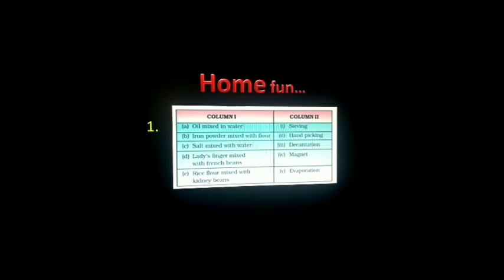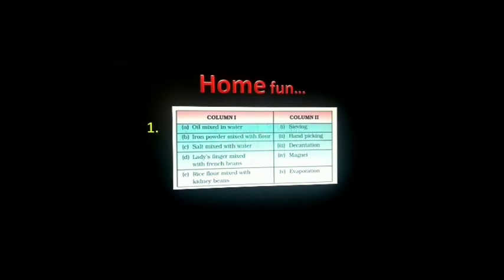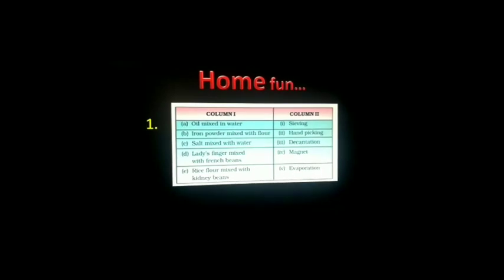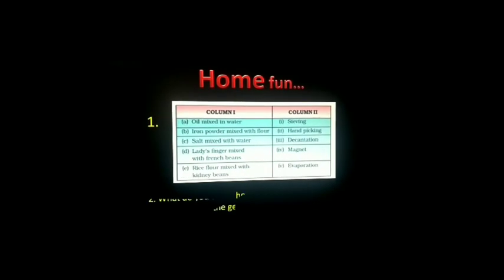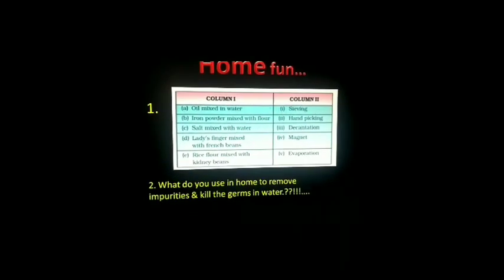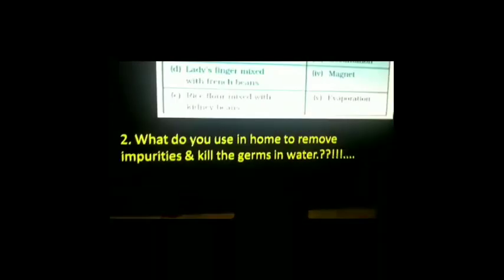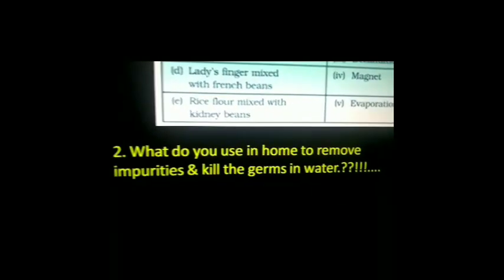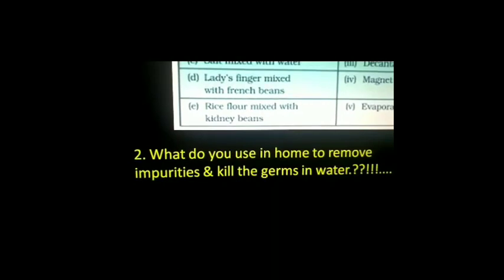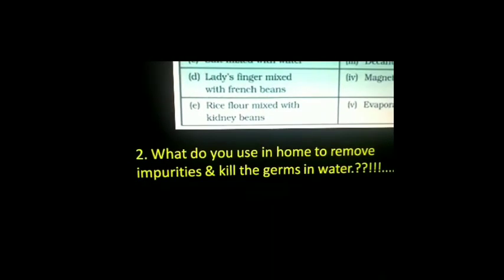Now it's time for home fun. Match the column 1 with column 2. And second, what do you use in home to remove impurities and kill the germs in water?